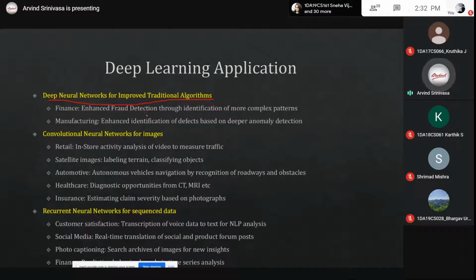If you consider convolutional neural networks for images in retail, there is in-store activity analysis of video to measure the traffic. What does this mean? It will help the storekeeper identify what people are buying, which is the hot product that is getting sold.